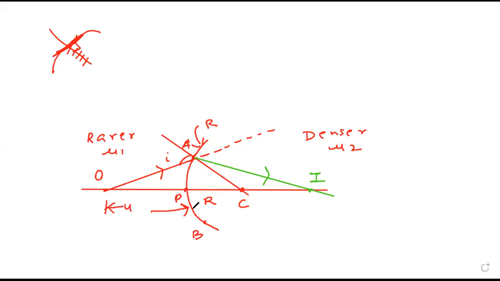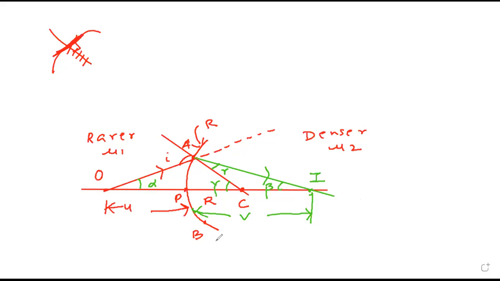Let V be the distance. I is the image of object O, V be its distance. Let R be the angle of refraction. Let alpha, beta, gamma be the angles made by incident ray, refracted ray, normal with the principal axis. So we have to connect U, V, R, mu1, mu2 and prove that mu2 minus mu1 upon R equals mu2 upon V minus mu1 upon U.